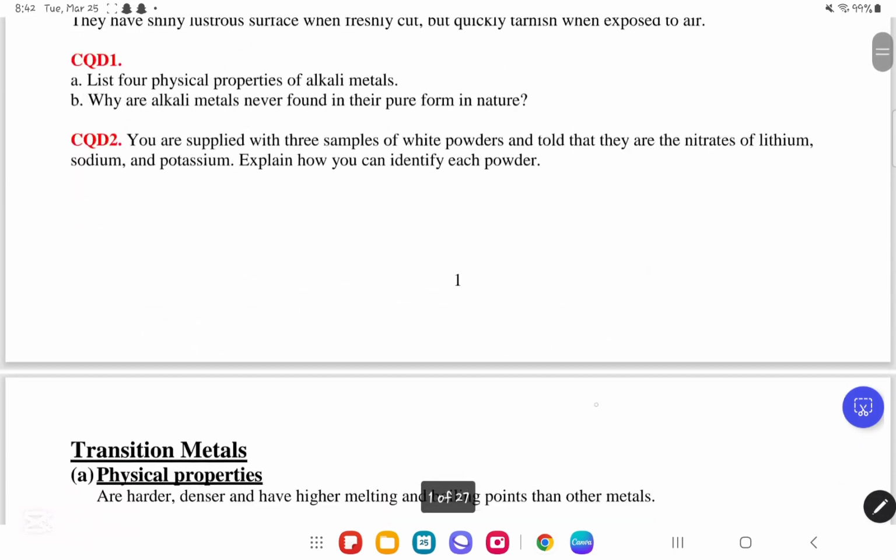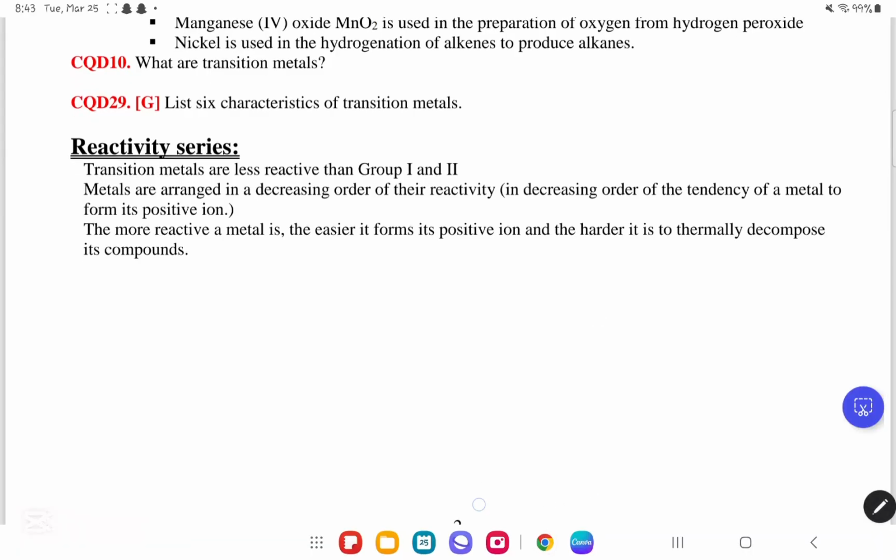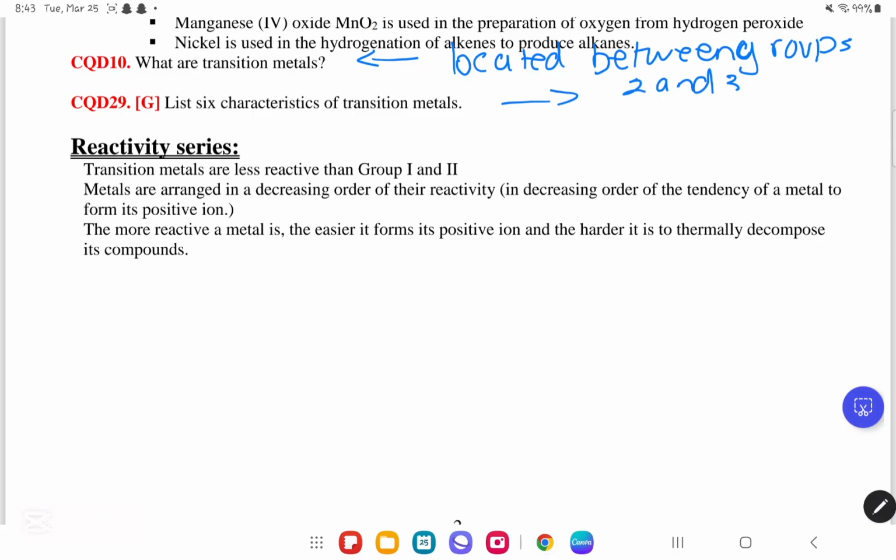So actually, let me check. There's no more CQDs up. We will go down. And so we have CQD number 10. In CQD number 10, they asked what are transition metals. What you need to know on how to define transition metals, you can define it based on its location in the periodic table. So you can say transition metals are located between groups 2 and 3 or column 2 and 3, and they are metals that form at least one ion with unpaired d electrons.